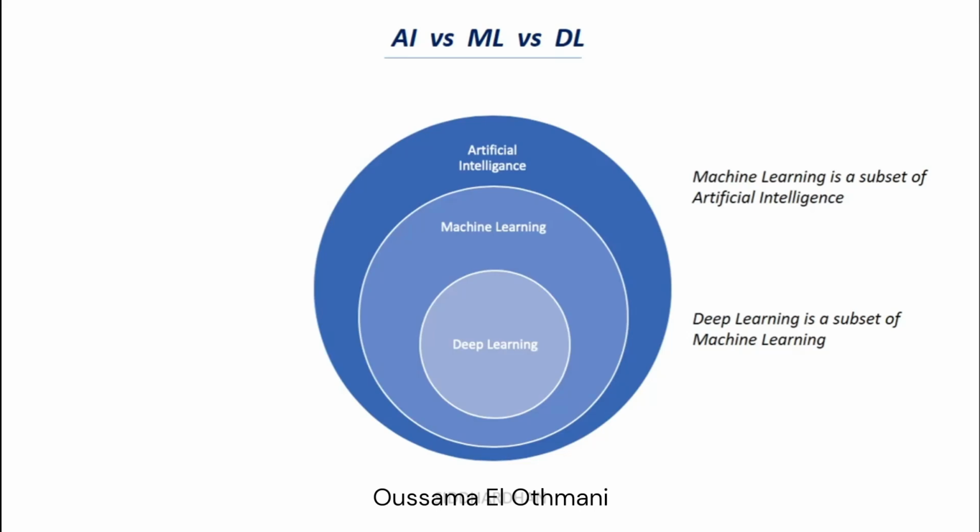People sometimes think that all these three terms mean the same thing, but that's not the case. As I said earlier, ML is a subset of AI and deep learning is a subset of ML. Now let's try to understand these topics separately.